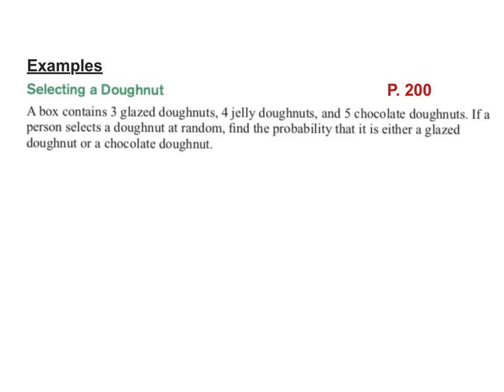And let's just get something out of the way right now. I understand that oftentimes math problems are not very realistic, okay? The fact that you would walk into a donut shop and close your eyes and randomly choose a donut, like, that's not going to happen. I understand that. I'm not going to try to convince you that people do this. But it applies for our situation, and it allows us to go through the mechanics of finding probability. So let's just clear the air on that one right now.